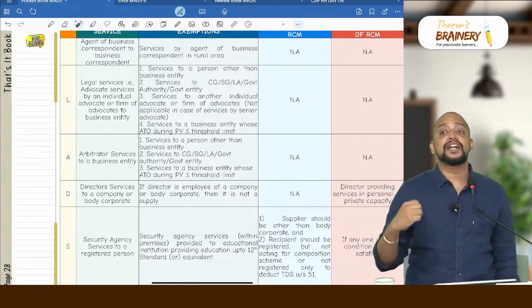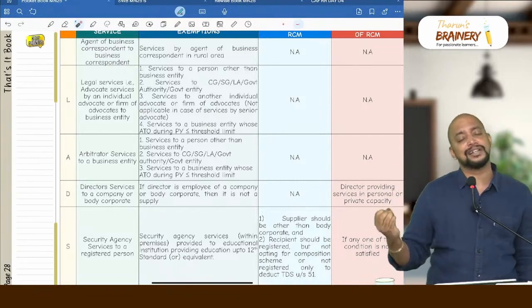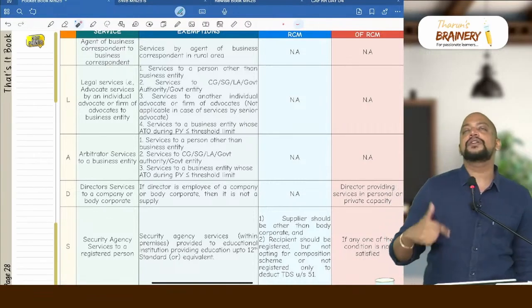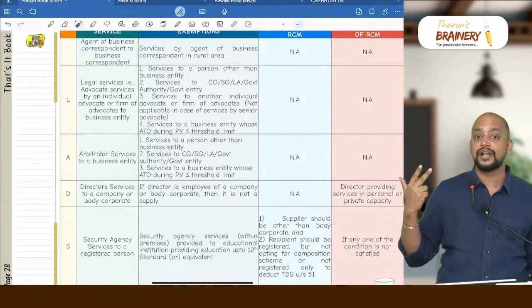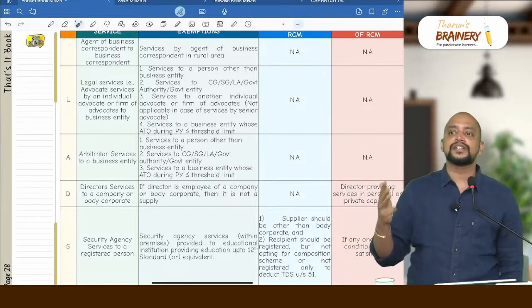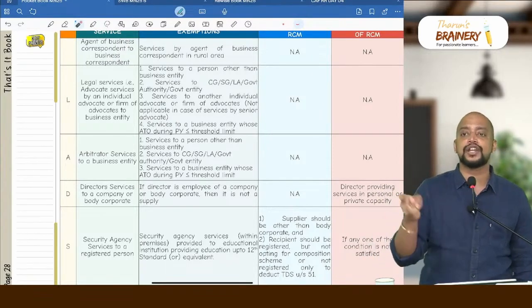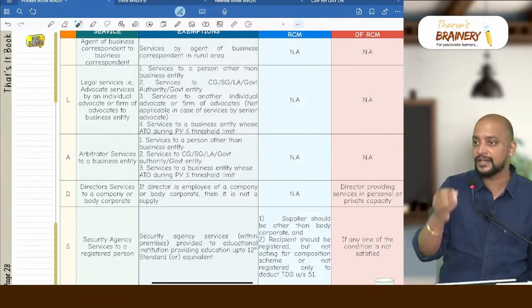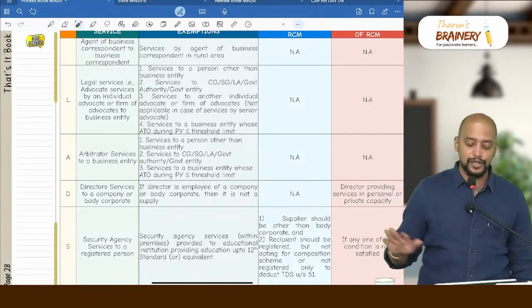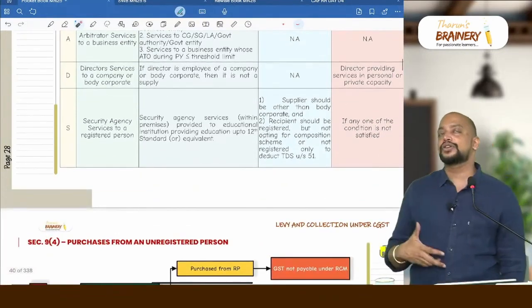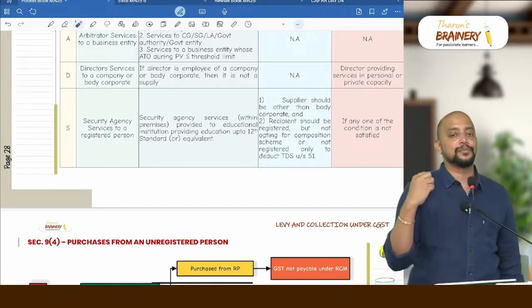Then services provided by arbitrator to business entity, same like senior advocate. If they provide service to person other than business entity, exempted. If they provide services to government, it is exempted. If they provide service to business entity whose turnover during previous year does not exceed threshold limit, it is exempted. Any condition for RCM? No. Non-applicability of RCM also we don't have anything. Then last 2, director services to company or body corporate.